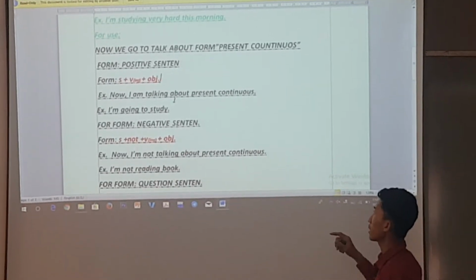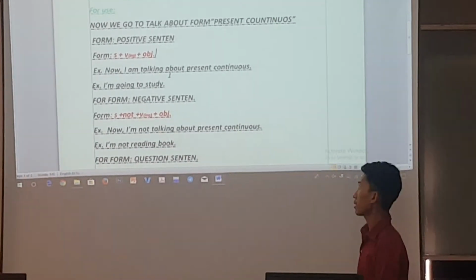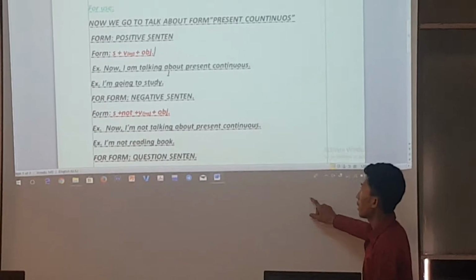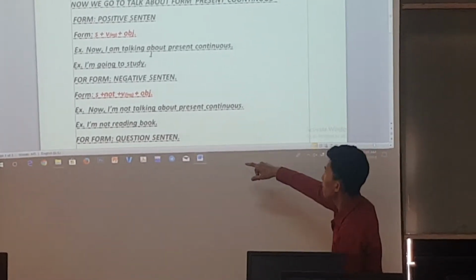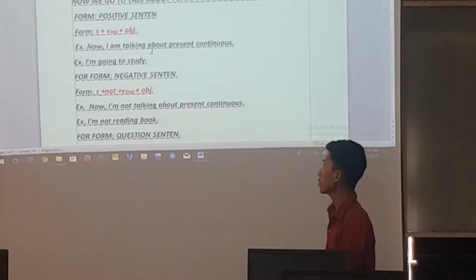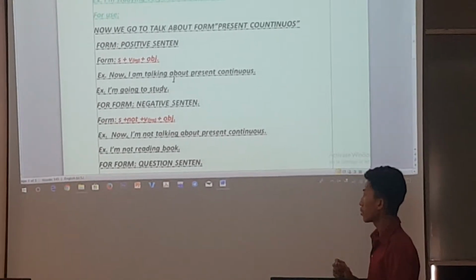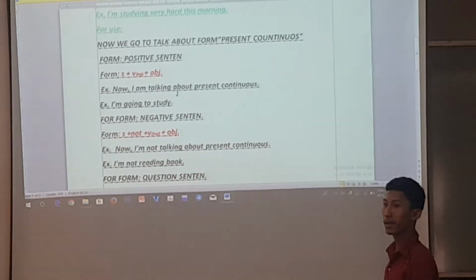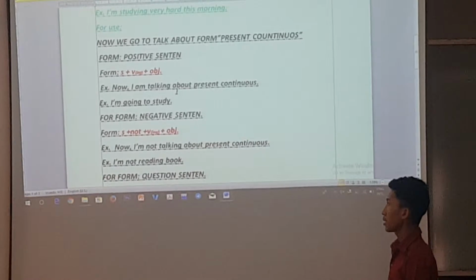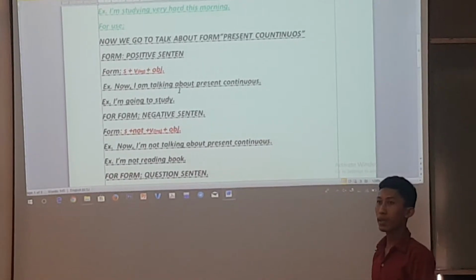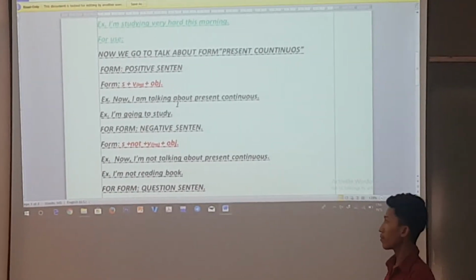For example, now I understand English. The form of a negative sentence is subject plus to be plus not plus verb-ing plus object. For example, now I am not studying English.